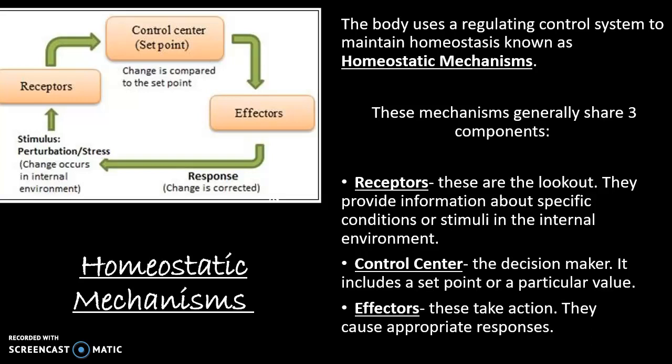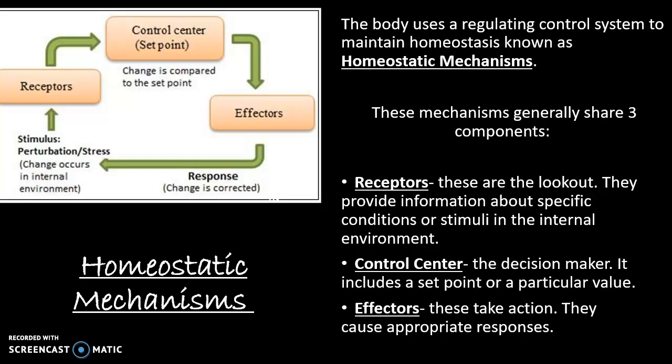The body uses a regulating control system to maintain homeostasis, known as homeostatic mechanisms. These mechanisms generally share three components. First, we have receptors. These are the lookout. They provide information about specific conditions or stimuli in the internal environment.